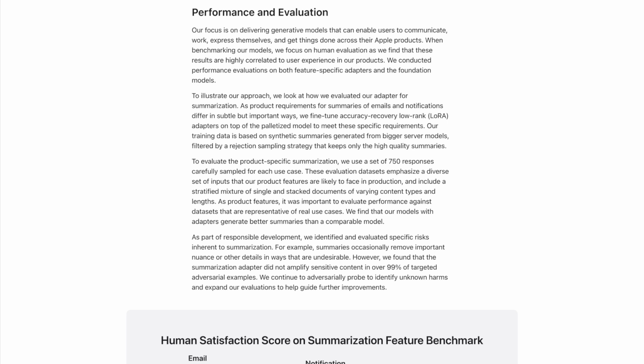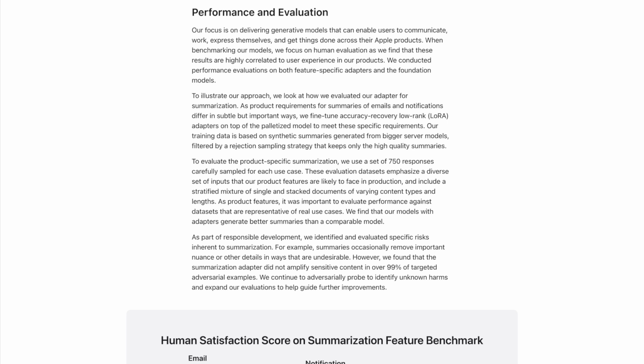To illustrate our approach, we look at how we evaluated our adapter for summarization. As product requirements for summaries of emails and notifications differ in subtle but important ways, we fine-tune accuracy recovery low-rank LoRA adapters on top of the palletized model to meet these specific requirements. Our training data is based on synthetic summaries generated from bigger server models, filtered by a rejection sampling strategy that keeps only the high-quality summaries.